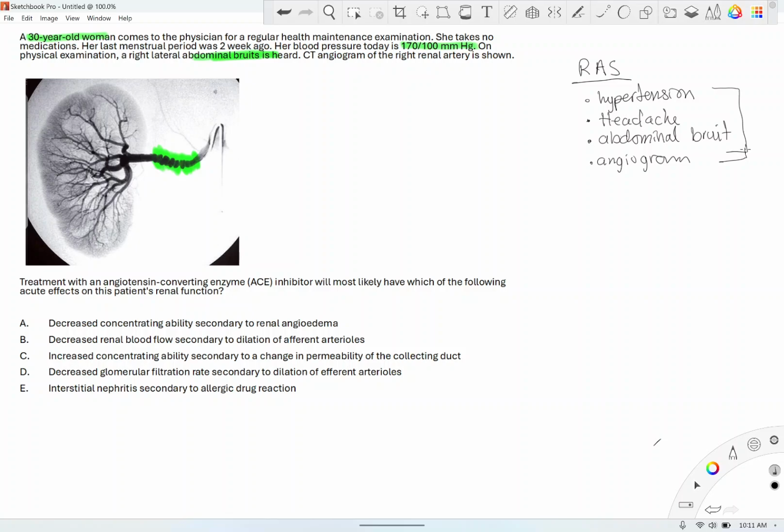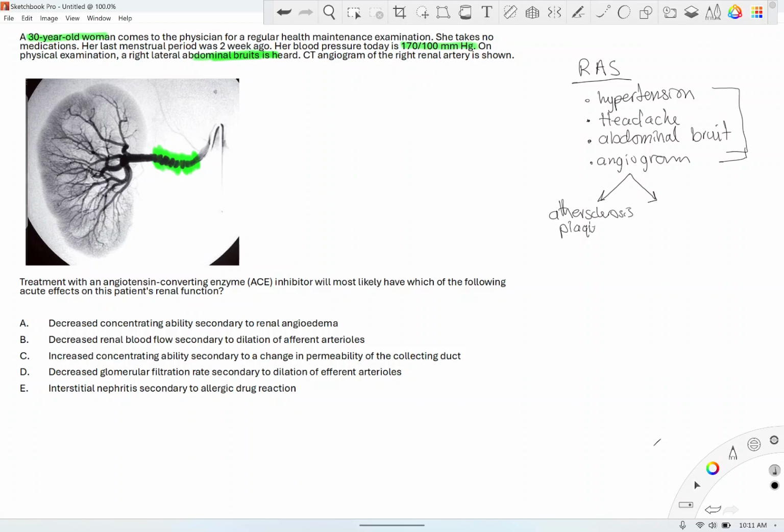Okay, so we know this is renal artery stenosis, and the question is asking what is the effect of ACE inhibitor on this patient's kidney. This person already has renal artery stenosis, and that's what we're going to look into. Now, there are two major causes of renal artery stenosis. One is atherosclerosis, which is in a sense saying cholesterol plaque. I'll just put a plaque.